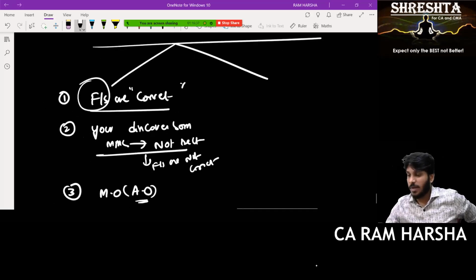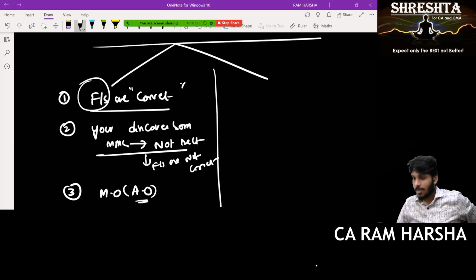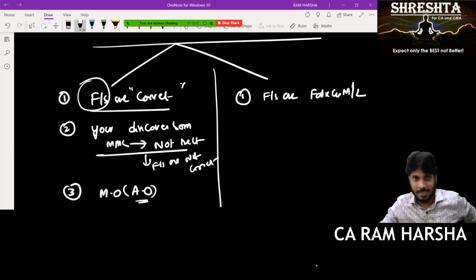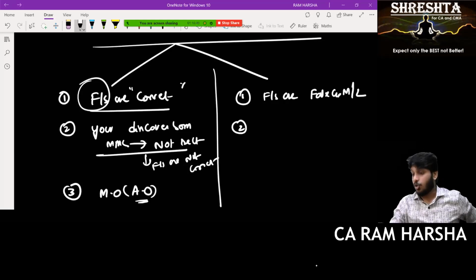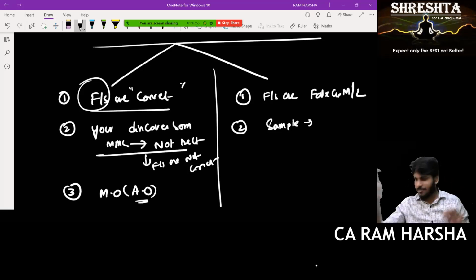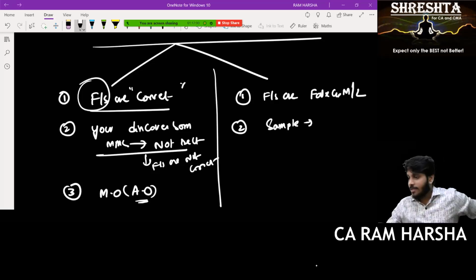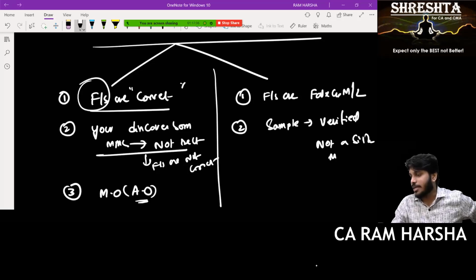So this is case one. Case two. Financial statements are completely false and misleading. This is the fact, ground reality. But you don't know this. What you do, you have taken a sample of purchases, sales, payment, receipt, fixed assets, current assets, inventory, cash, whatever. That sample you verified, and you did not find a single mistake.